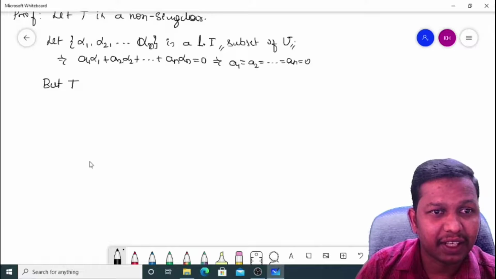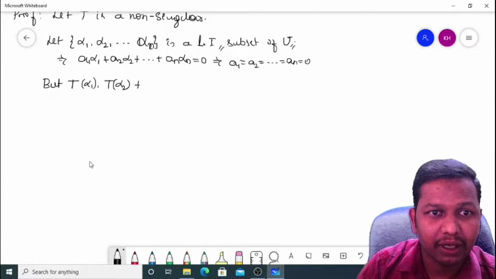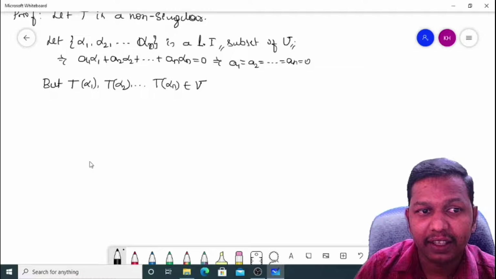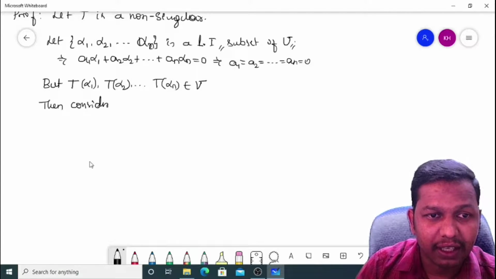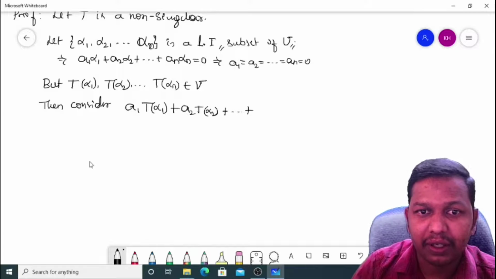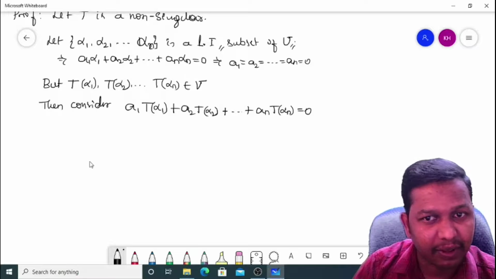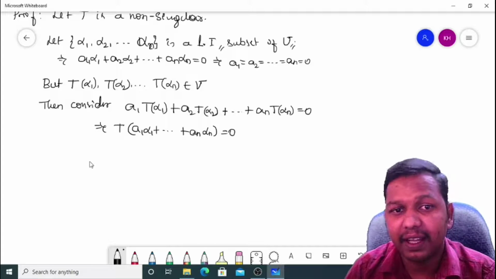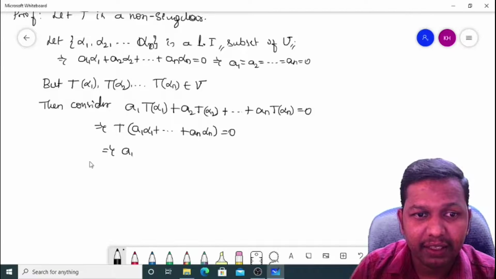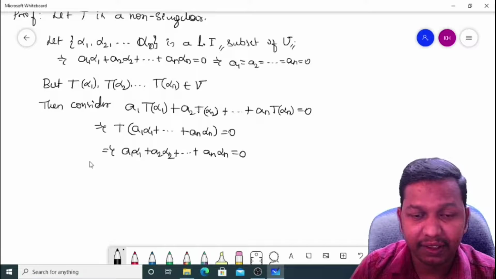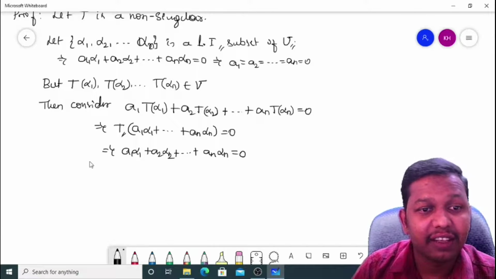But their images, that is T of alpha 1, T of alpha 2, and so on, T of alpha n, belong to capital V. Then I consider their linear combination, that is a1 T of alpha 1 plus a2 T of alpha 2 and so on plus an T of alpha n is equal to 0, which implies that T of a1 alpha 1 plus and so on plus an alpha n is equal to 0 vector, because T is a linear transformation, and which implies that a1 alpha 1 plus a2 alpha 2 plus and so on plus an alpha n is equal to 0 vector, because T is a non-singular linear transformation.